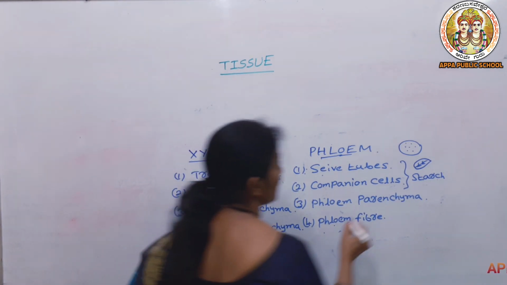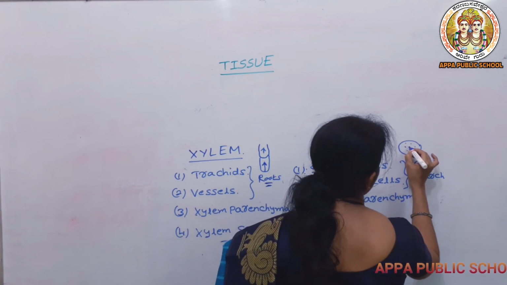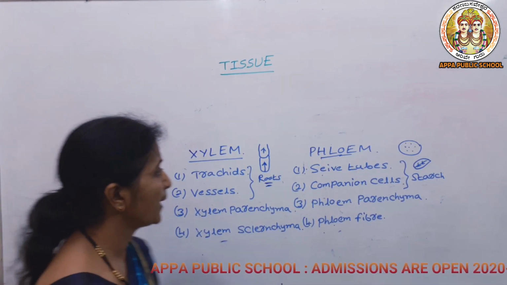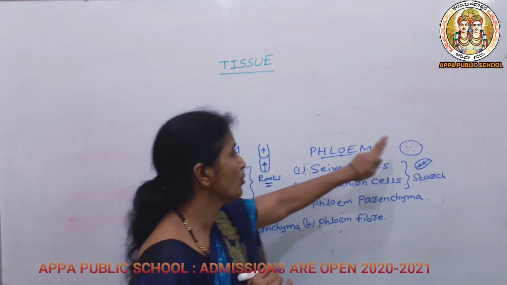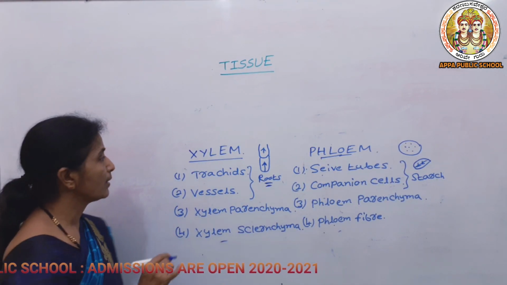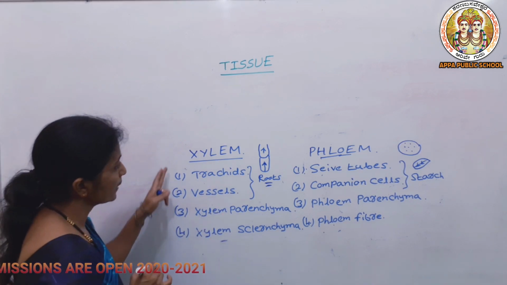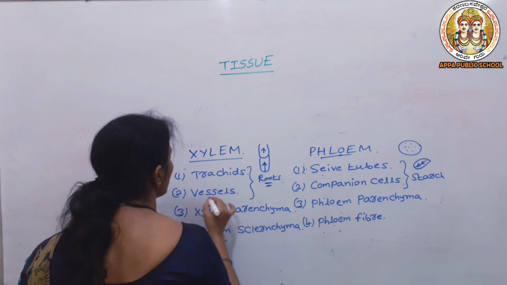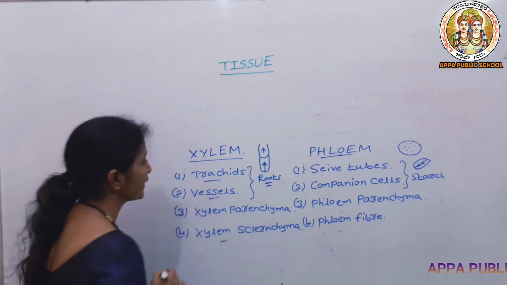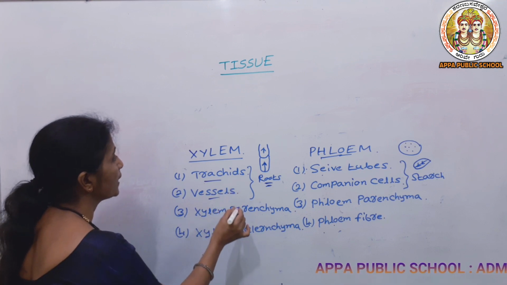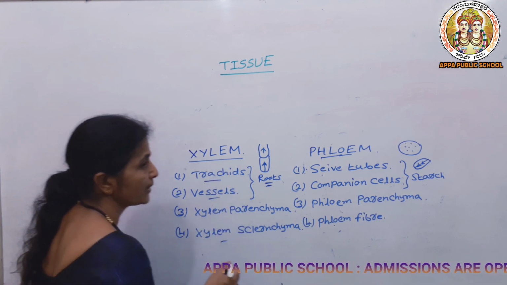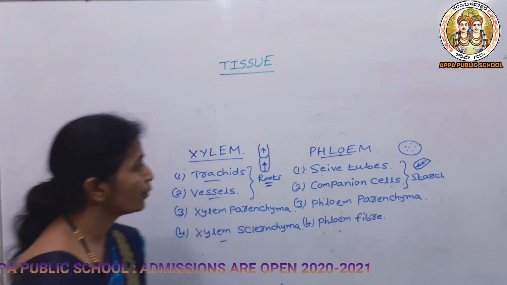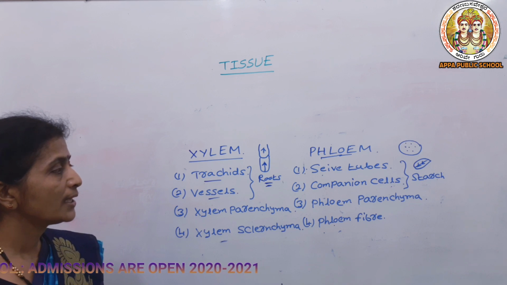The sieve tubes, which have a structure like a sieve plate, help to take the food which is prepared and stored in the form of starch to each and every part of the plant body. So this is about the xylem structure as well as the phloem. The main important parts are the tracheids and vessels, which help to take the water from the roots to the different parts, and the sieve tubes and companion cells, which help to take the food stored in the form of starch to each and every part of the plant body.